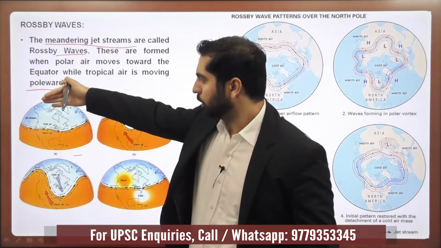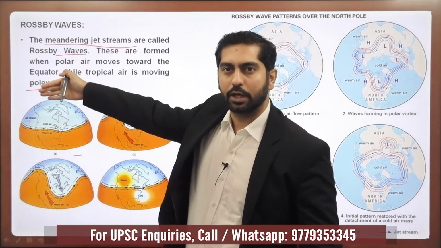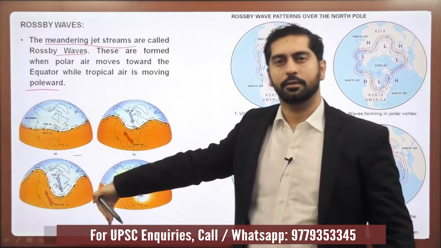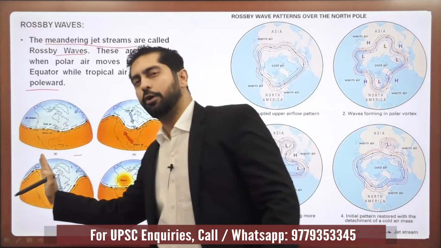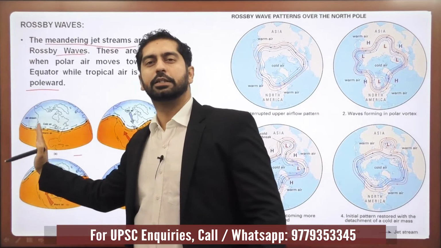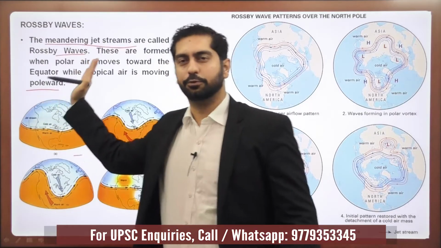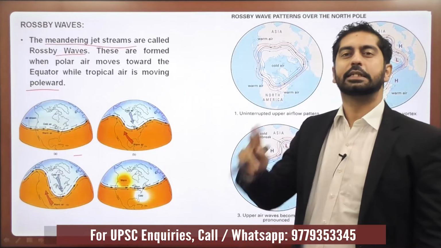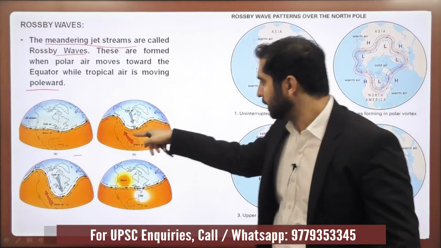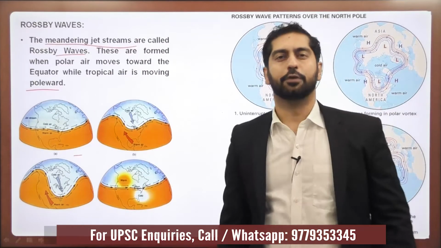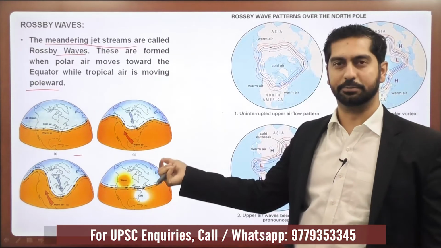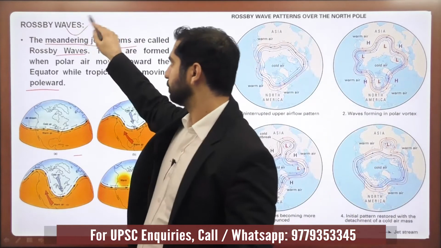So when the cold air from the polar region tries to move towards the equator, or the warm wind from the tropical region tries to move towards the polar regions, it results in a meandering wave of winds, meandering jet streams, which are known as the Rossby waves.